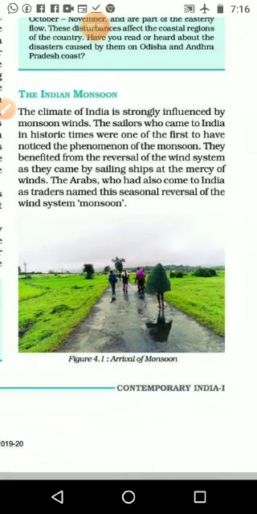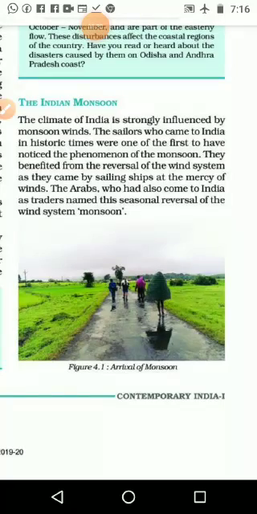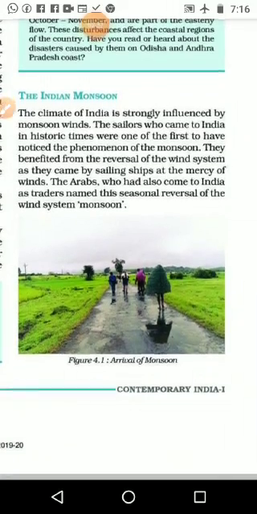The sailors who came to India in historic times were among the first to notice the phenomenon of the monsoon. Who started to notice the particular movement of the wind in the Indian subcontinent? It was the sailors who came to India from other Asian countries like Arabian countries, as well as from Europe and African countries. They noticed the particular movement of the wind, sometimes moving northward, sometimes southward.